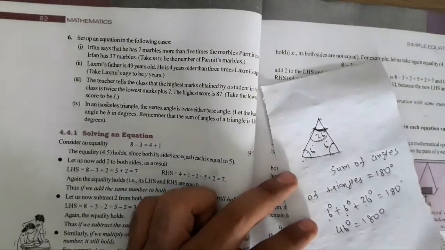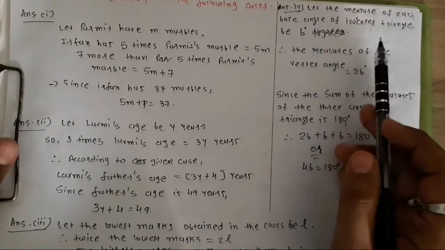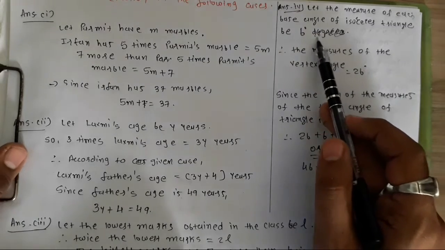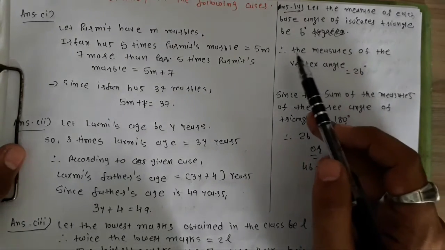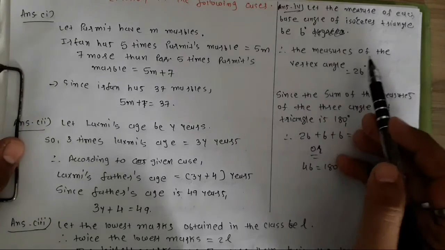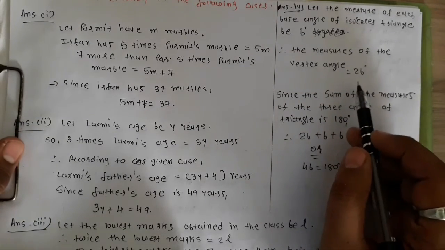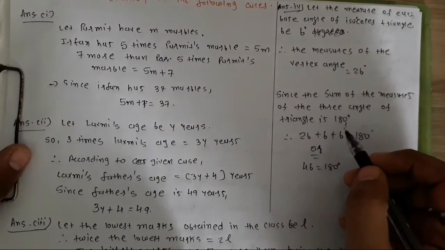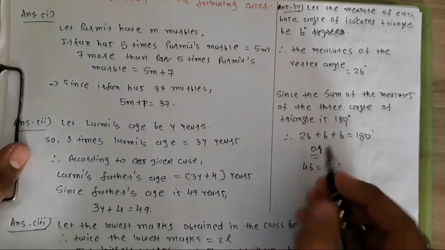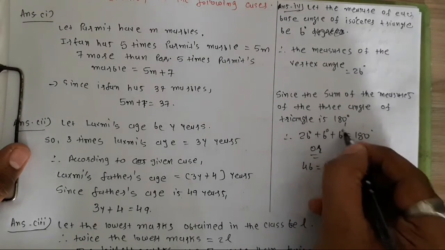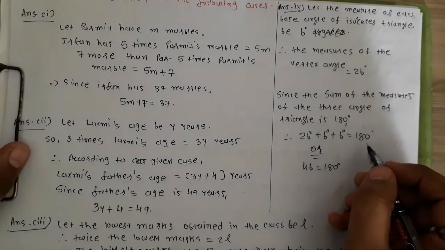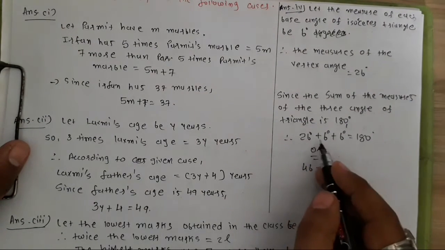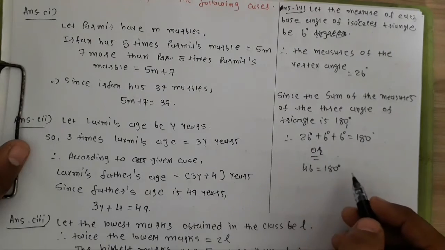So here we can write: let the measure of each base angle of the isosceles triangle be b degrees. You can either write degree or denote it with the symbol. Then the measure of the vertex angle is equal to twice b, as I showed you. Now since the sum of the measures of the three angles of a triangle is 180 degrees, therefore 2b degrees plus b degrees plus b degrees is equal to 180 degrees. Now 2b plus b plus b is 4b, equal to 180 degrees.